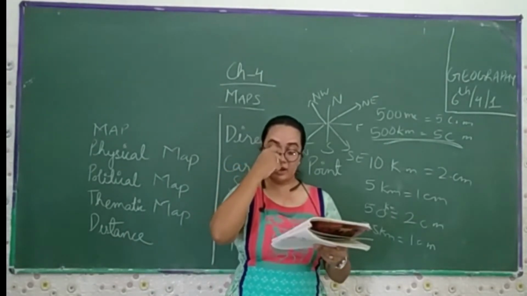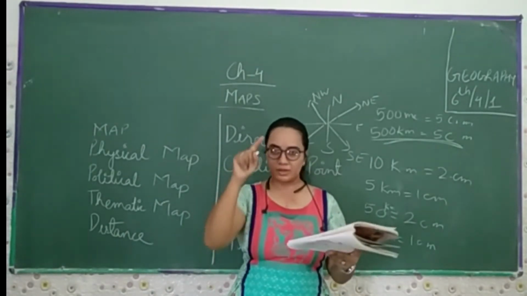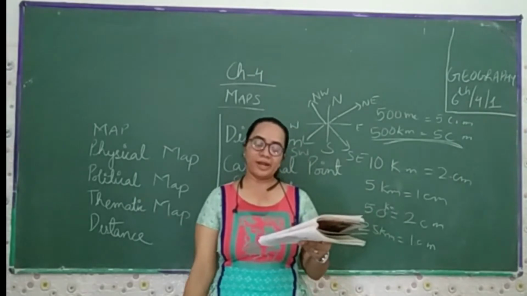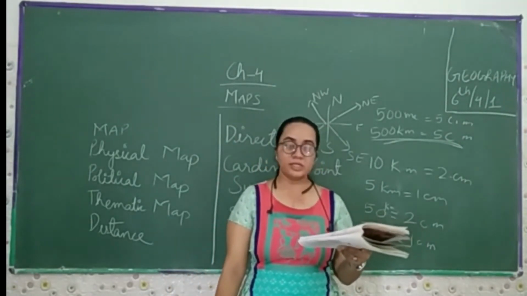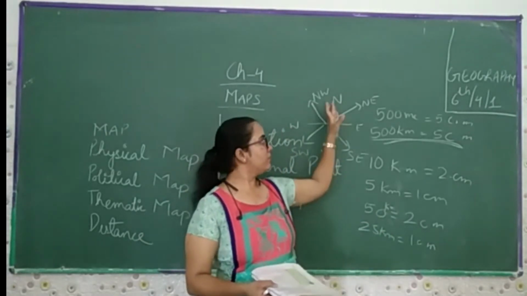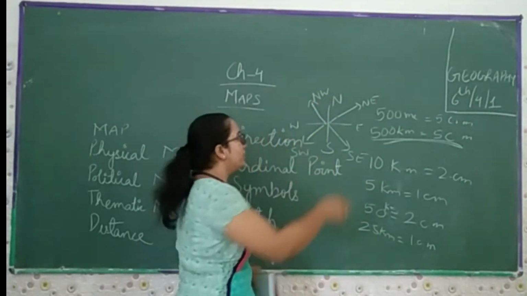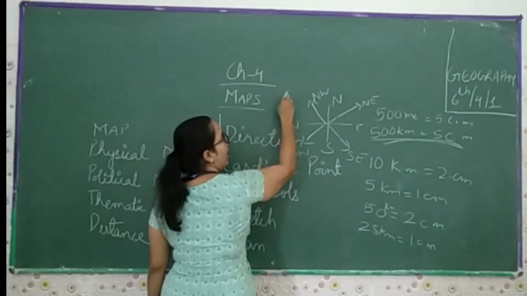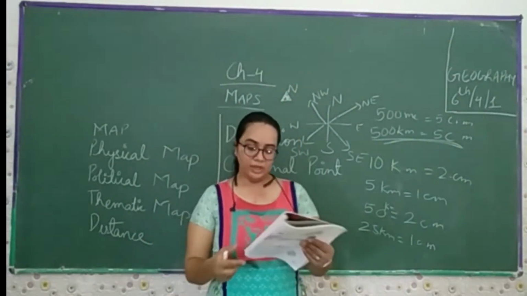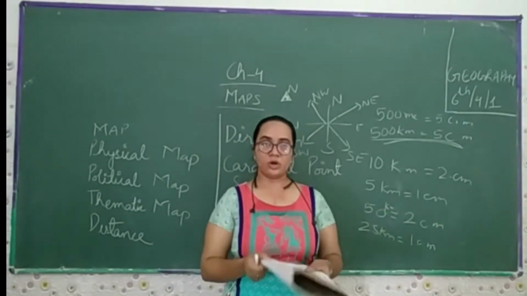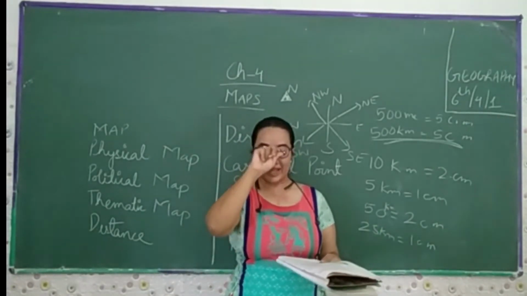Most maps contain an arrow marked with the letter N, which means the north. In the upper right hand corner, this arrow shows the north direction. It is called the north line. Like in a number of maps, you find this kind of arrow, and it specifies the N. This means the north direction.